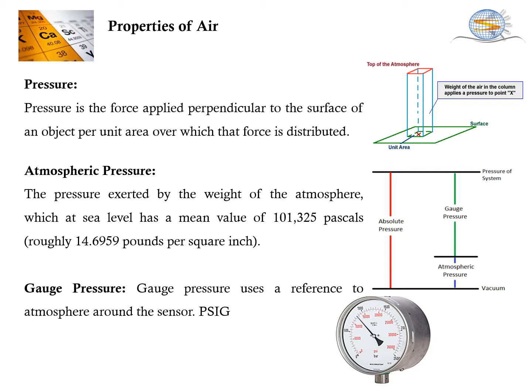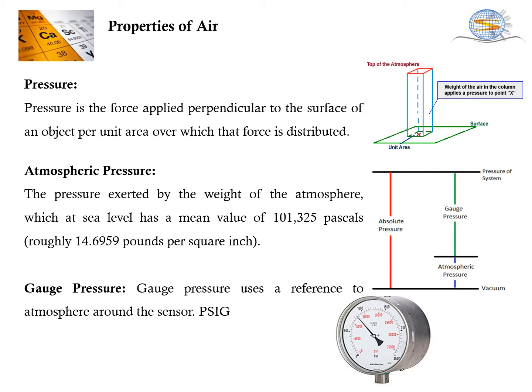Pressure is the force applied perpendicular to the surface area of an object per unit area over which that force is distributed. So I will go into the definition later. So there are three forms of pressure: absolute pressure, gauge pressure and atmospheric pressure. So red line is stating the absolute, green is for the gauge pressure and blue is for the atmospheric pressure. What is the difference between absolute, gauge and atmospheric pressure?